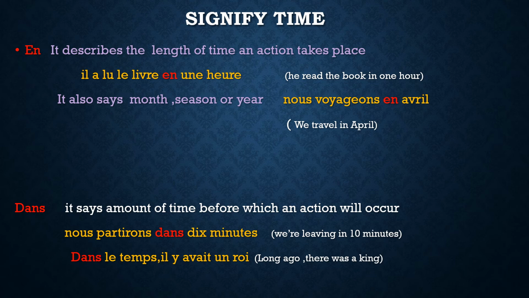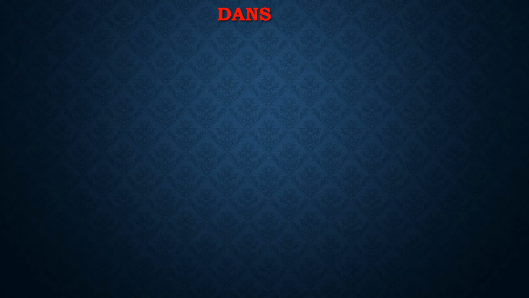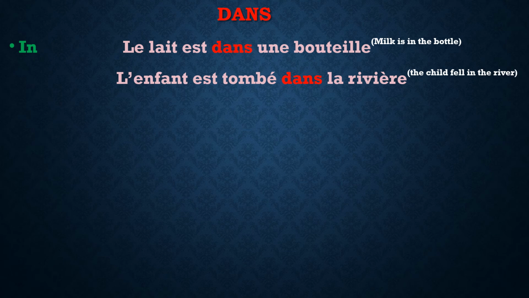Okay, now the first scenario where we use dans. Just keep in mind it's not pronounced as dans. No, it's dans. In, of course. That's what we are talking about. Le lait dans une bouteille. The milk is in the bottle. The milk is inside the bottle. L'enfant est tombé dans la rivière. The child fell into the river. The child is inside the river now. So inside, into, we are using dans.